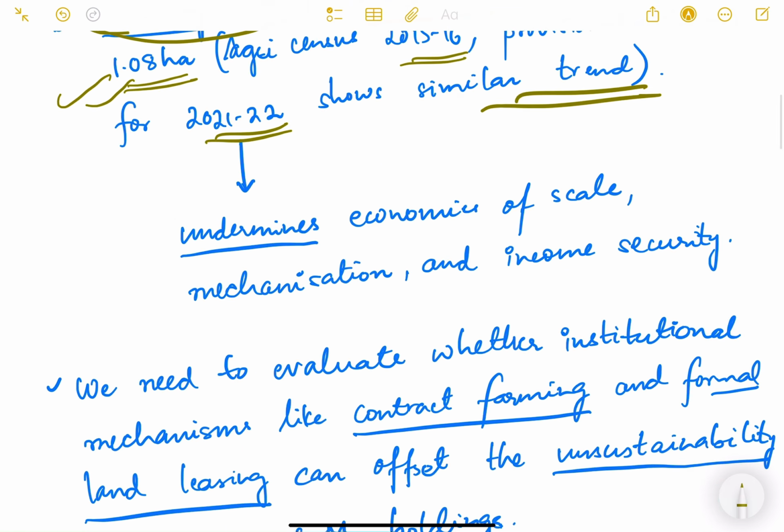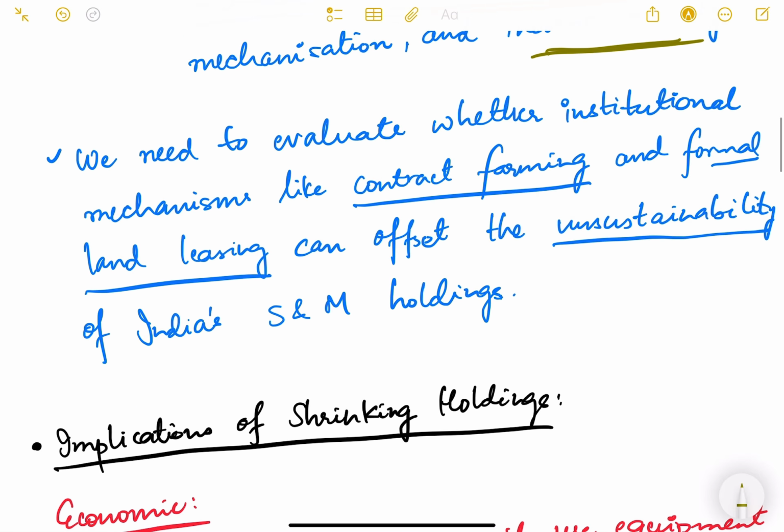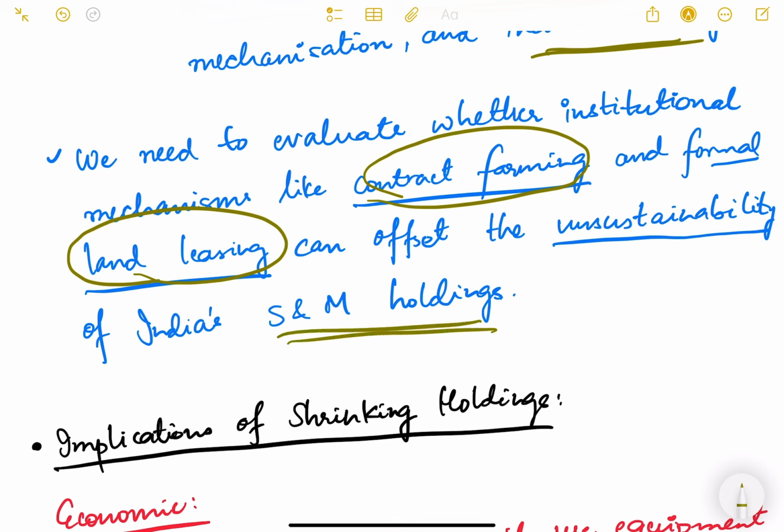Because of these small land holdings, the economies of scale are undermined. Farmers are not able to adopt technologies, machinery and mechanization, because the holding size is small and it is not economic for them to adopt these modern technologies, and therefore their income security is also under threat. So we need to evaluate whether institutional mechanisms like contract farming and formal land leasing can offset the unsustainability of India's small and marginal holdings. Contract farming is a way to deal with this problem. Land leasing is also a way to deal with this problem.